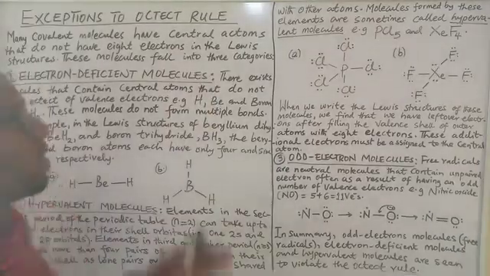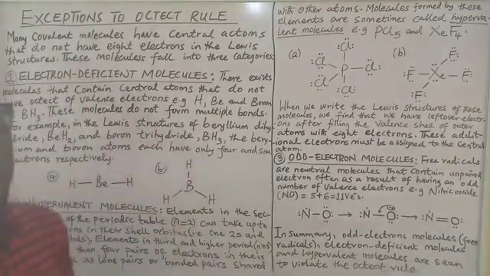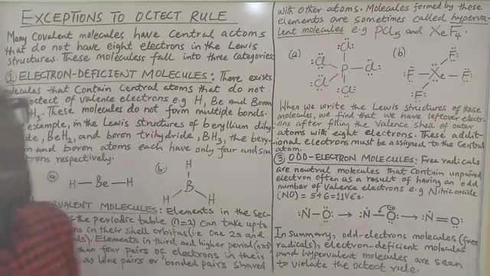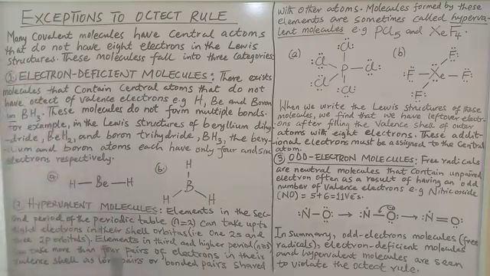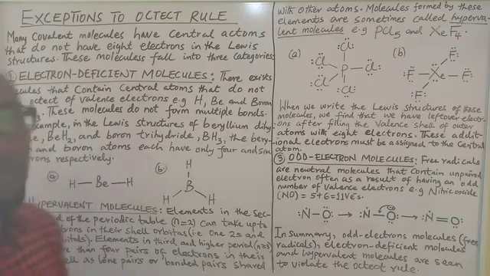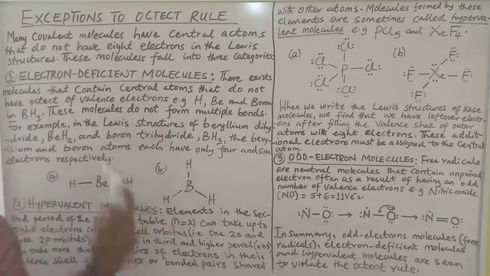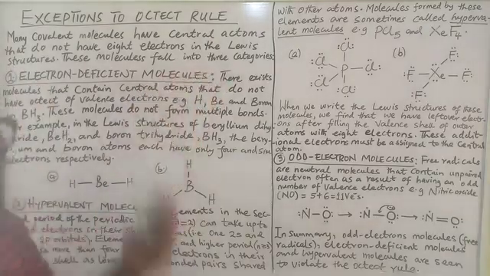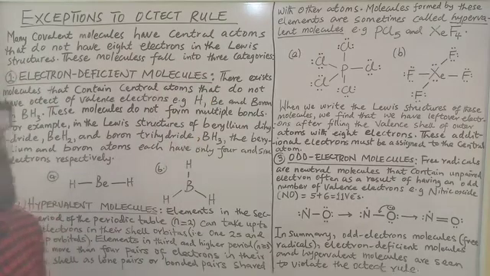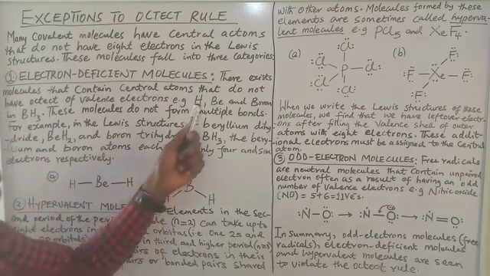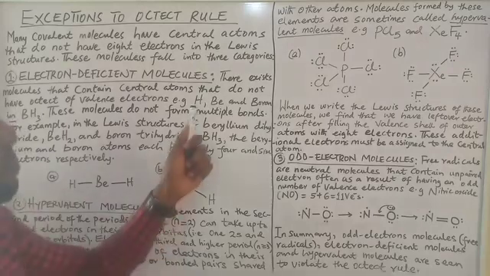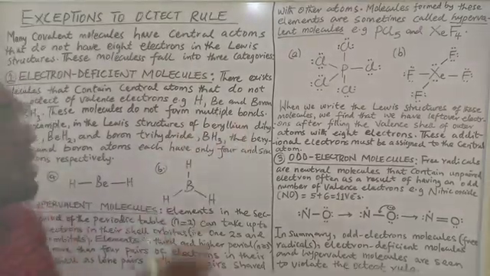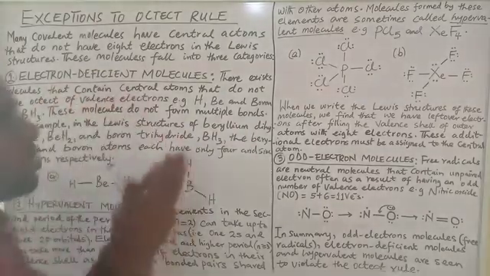And some of these molecules that violate the octet rule fall into 3 categories. The first one is called electron deficient molecules. These are molecules that don't have enough valence electrons to even reach the octet in the first instance. We're talking about elements like hydrogen, beryllium, and boron. These elements make what we call electron deficient molecules.